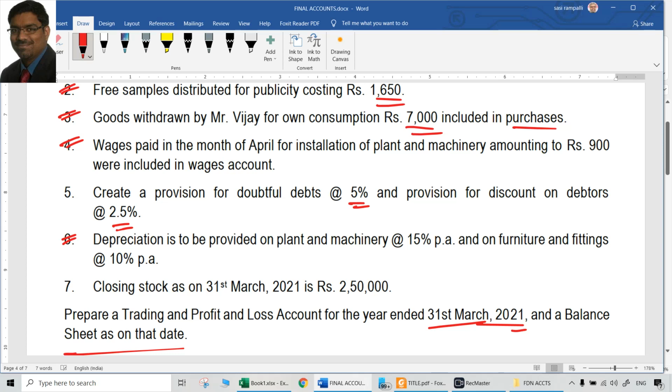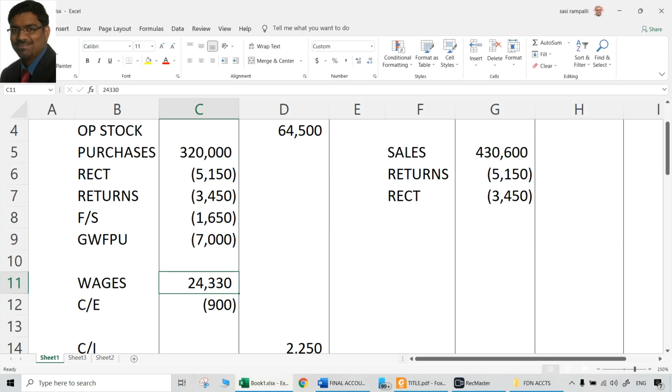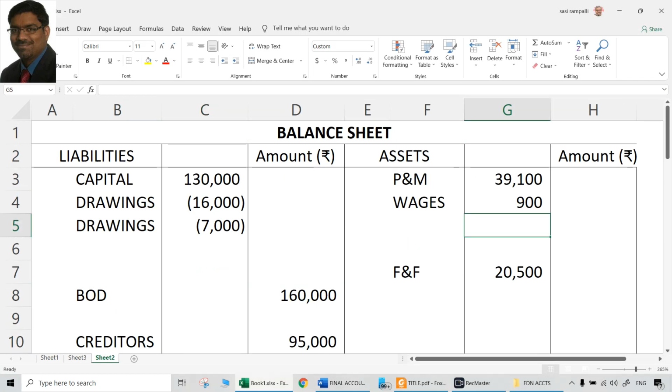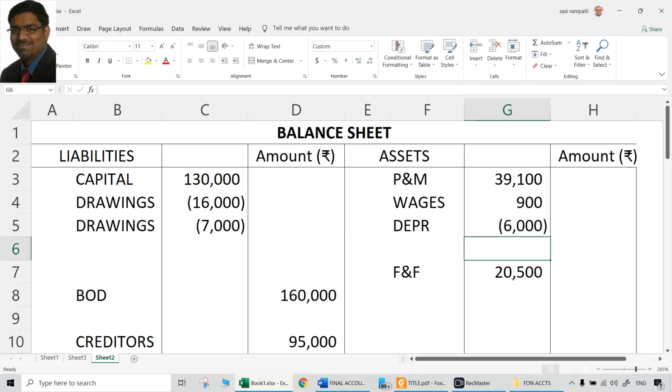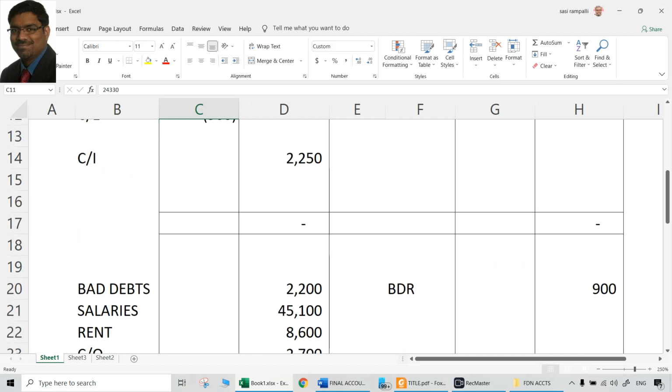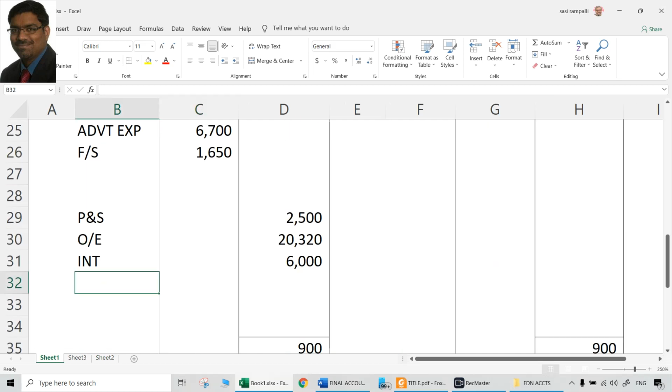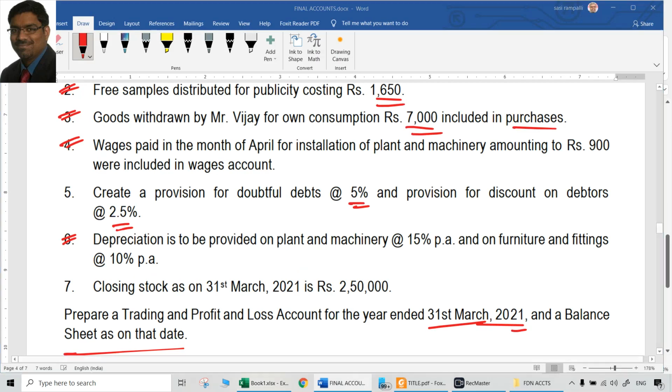Depreciation to be provided on plant and machinery at 15%, furniture and fittings at 10%. So depreciation on plant and machinery: plant and machinery here is not 39,100. We have to provide on 39,100 plus 900, which means 40,000. On 40,000 you have to provide depreciation. How much will the depreciation be? That is mentioned as 15%. So 15% of 40,000 is 6,000. Deduct it from plant and machinery and debit it to the P&L account. So depreciation on plant and machinery, that is 6,000.